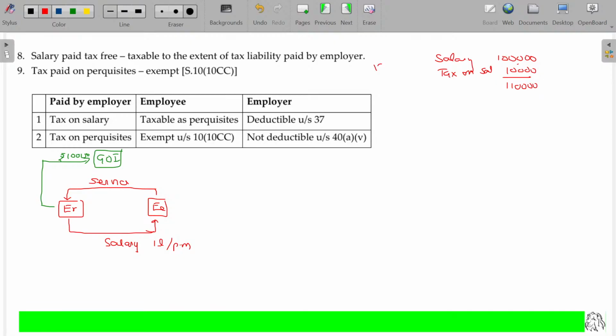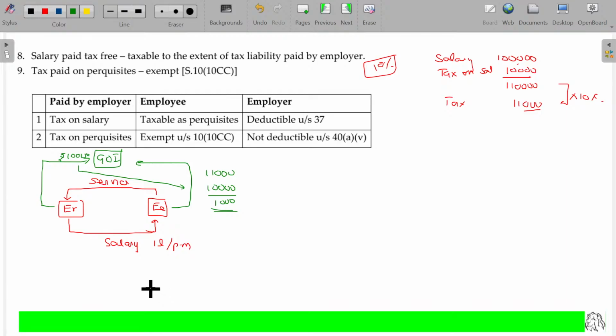I calculated an average rate of tax being 10%. Now the government says your tax is on this total income at the rate of 10%. So 11,000 is your tax. So now you have to pay 11,000 rupees to the government of India. While making the payment, what is already deposited by the employer can be subtracted. That will be available as TDS. You can subtract it; balance 1,000 you have to pay further.